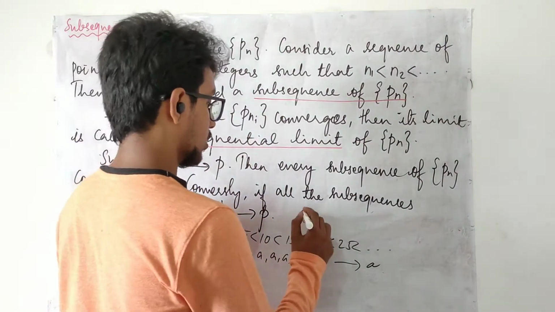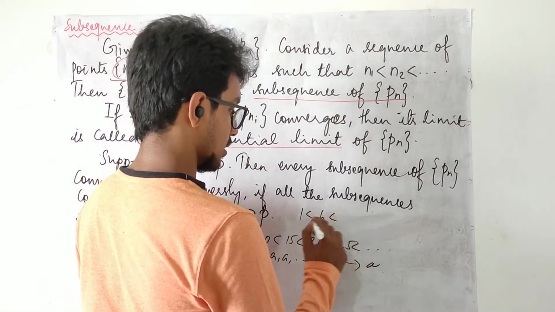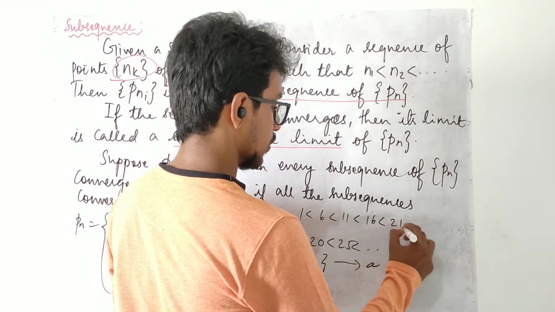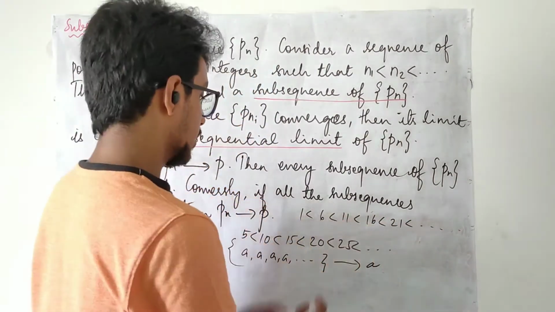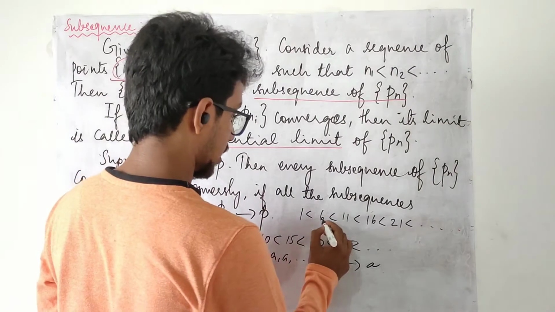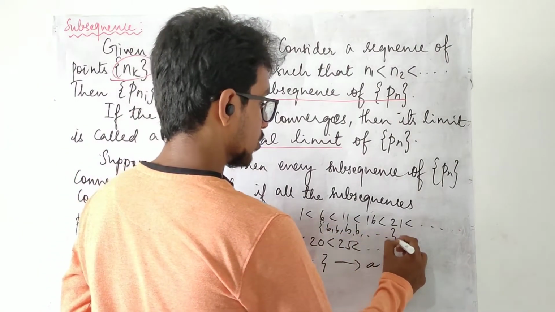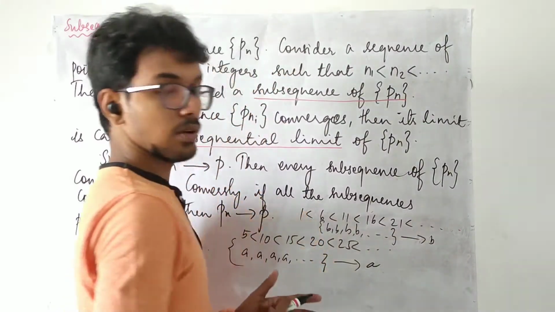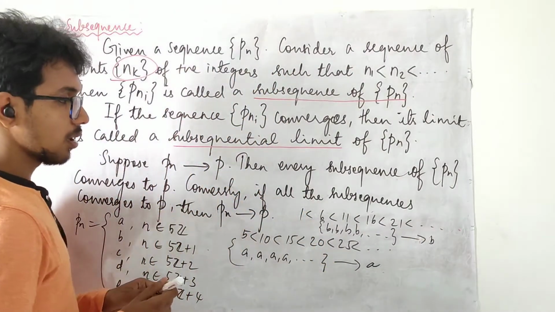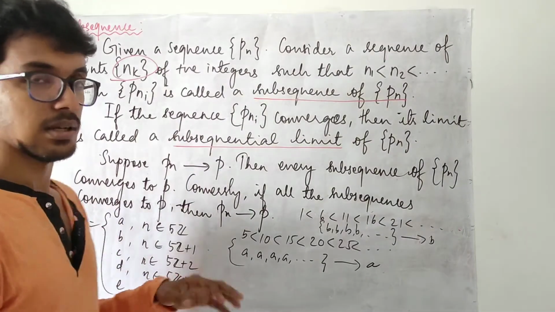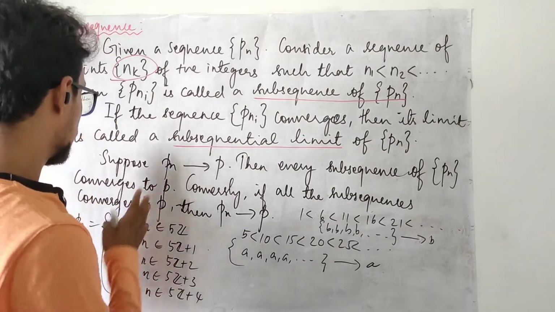If I simply take 1 less than 6 less than 11 less than 16 less than 21, if I take a sequence of this format and collect the corresponding entries here, I will have B, B, B, and this goes this way and converges to B. In this way, if you try, you may identify that these 5 are the subsequential limits of the given sequence.